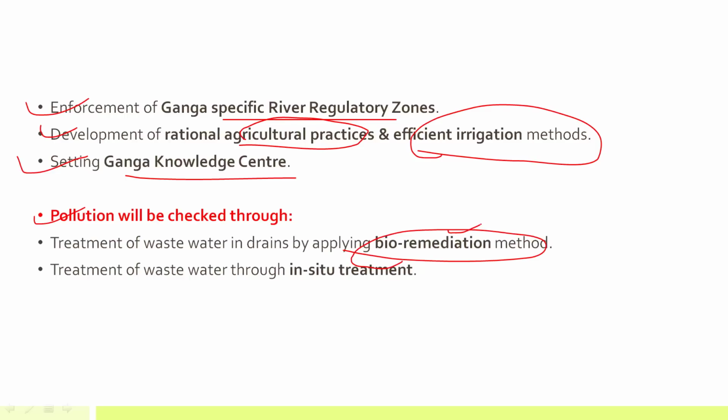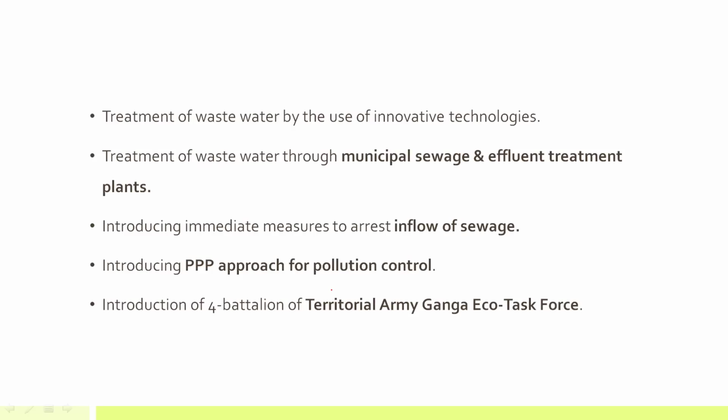So bioremediation can be used in treating rivers, for addressing the problem of pollution, and also for addressing the problem of oil spills. Then there is treatment of waste through in situ treatment. In situ means at that same place only. Suppose there is any factory located near the banks of the river, so there will be a proper sewage treatment plant, right? So water will be treated and then only it will be discharged.